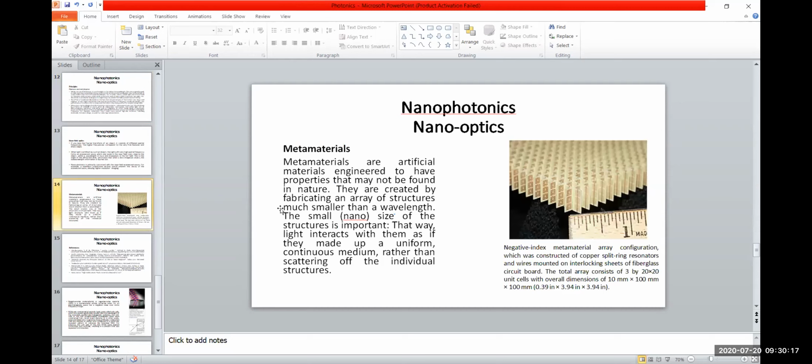Then there's a new branch of materials, metamaterials. Metamaterials have physics totally different from ordinary materials. They exhibit negative refractive index, because commonly the materials we have studied so far exhibit positive refractive index, but in the case of metamaterials, the refractive index becomes negative.